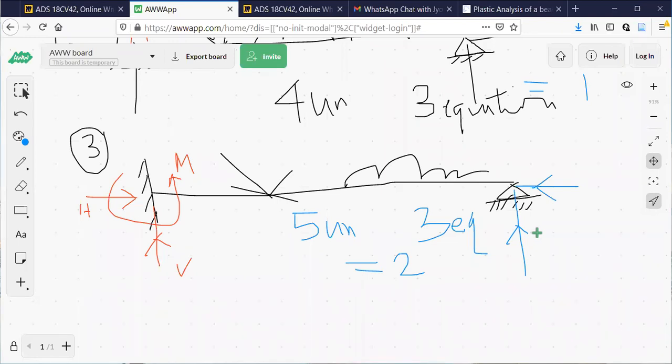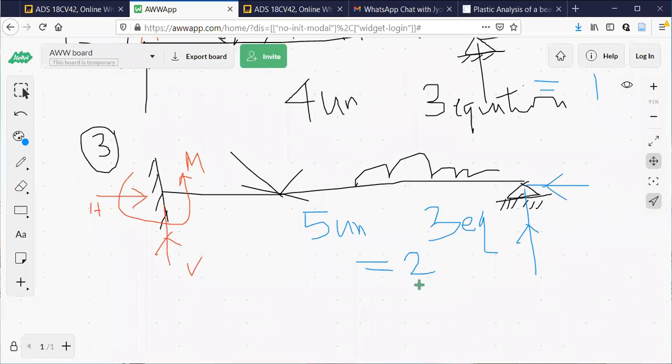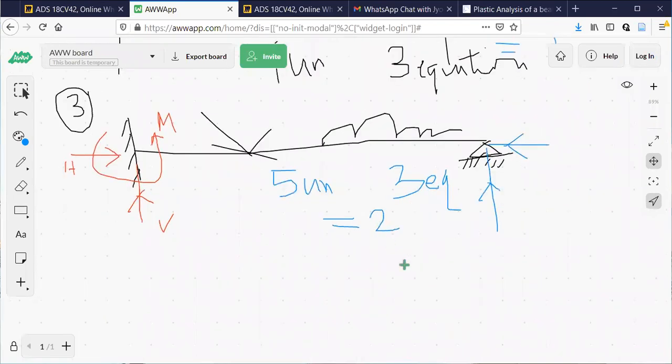So once you know that it is an indeterminate structure, you should tell the order of indeterminacy. Identify whether it is determinate or indeterminate, then find out by what order it is indeterminate. So this is 5 minus 3 equal to 2. So problem number 3, a beam which is fixed at one end and hinged at the other end, is an indeterminate structure of the order 2.